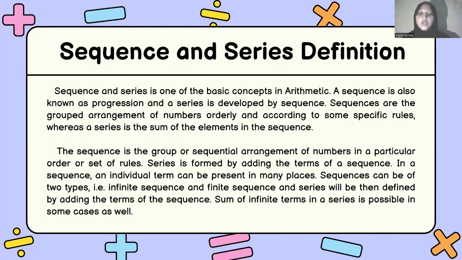The sequence is the group or sequential arrangement of numbers in a particular order or by a set of rules. Series is formed by adding the terms of a sequence. In a sequence, an individual term can be present in many places. Sequence can be of two types, infinite sequence and finite sequence, and series will be defined by adding the terms of the sequence. Sums of infinite terms in a series are possible in some cases as well.